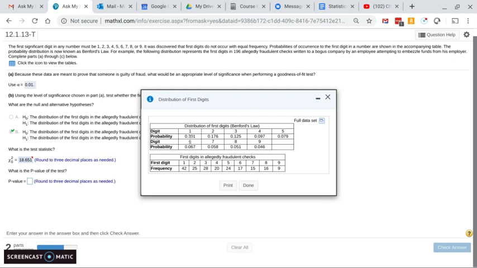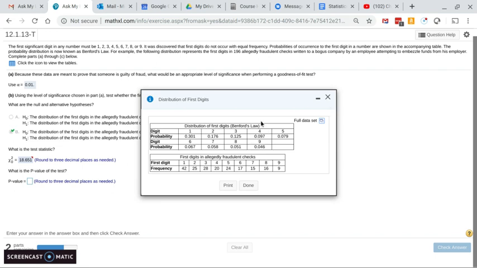And this is kind of an interesting thing. About 30% of the time, basically, you expect that the first digit in a check number should be 1. Almost 20% of the time, you should see a 2. About 13% of the time, you should see a 3, and on and on. It gets a little less and less for each subsequent digit. So it's not strictly random, where you'd expect to see each digit 1/10 of the time. You expect to see more 1s than 9s.